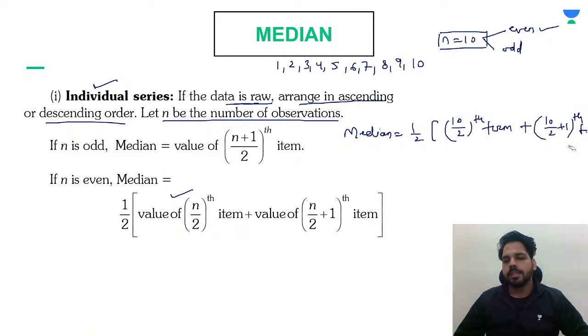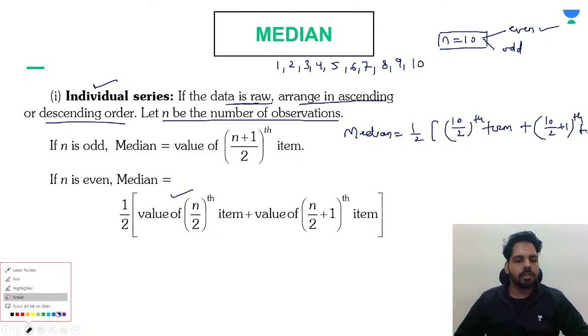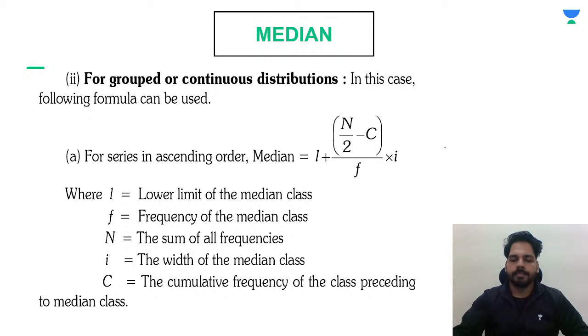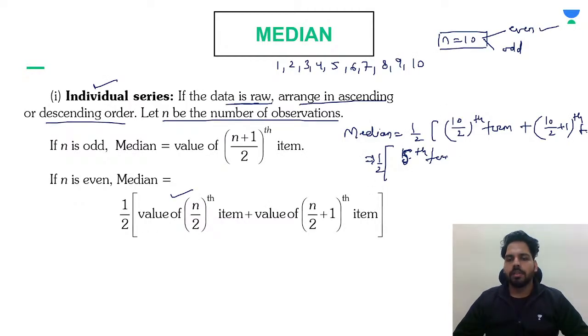So we can write here half of. See, the 10 by 2th term is what? The 5th term, yes or no? Plus 10 by 2 plus 1, that means the 6th term.